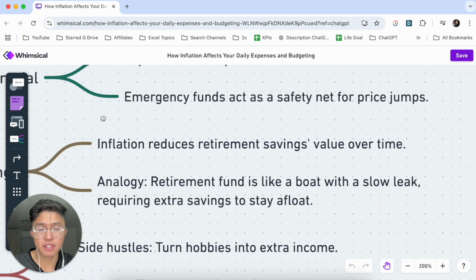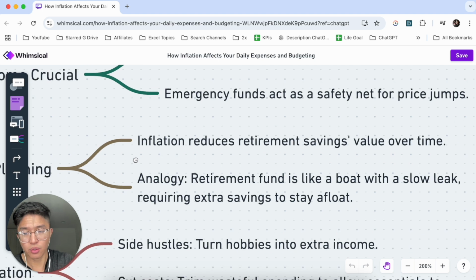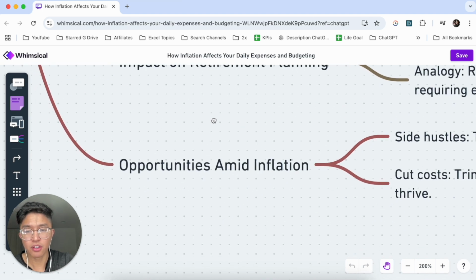Inflation reduces retirement savings value over time. The retirement fund is like a boat with a slow leak, requiring extra savings to stay afloat. So saving up does become harder with inflation.